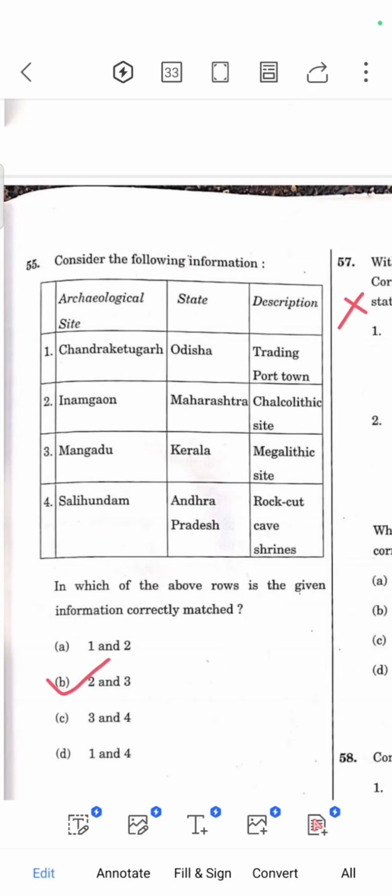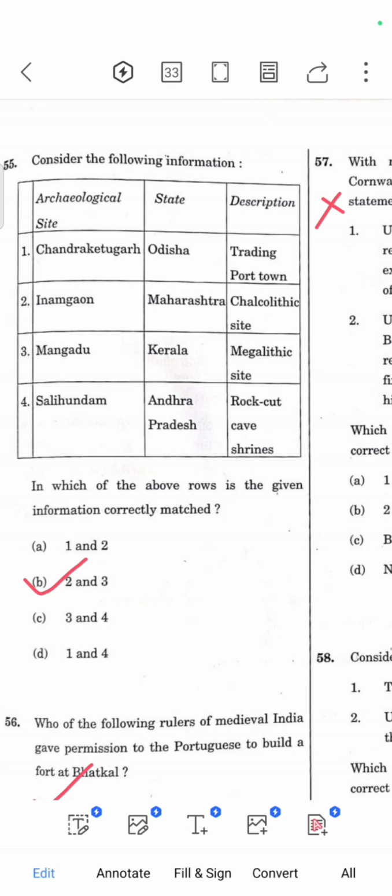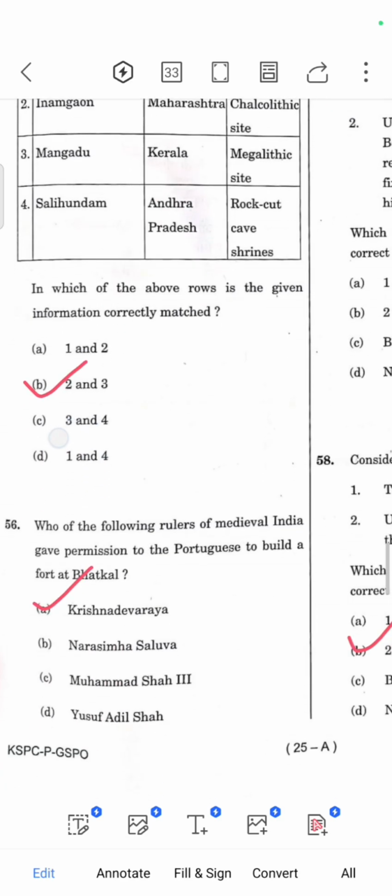Question number 55. Consider the following information. Here the archaeological sites are stated, and descriptions about the sites are given. Chandraketugarh is in Odisha, but it is not a trading port town. This is a cluster of villages. Inamgaon is in Maharashtra, and this is also a Chalcolithic site. Mangadu is in Kerala, and this is a megalithic site, which is correct. Salihundam is in Andhra Pradesh, but this is not a rock-cut cave shrine. It is a Buddhist site. So the correct option is option B, 2 and 3.